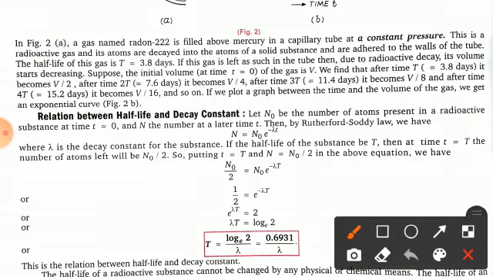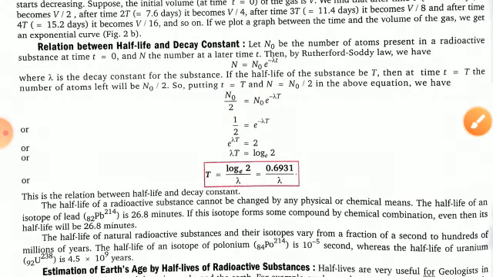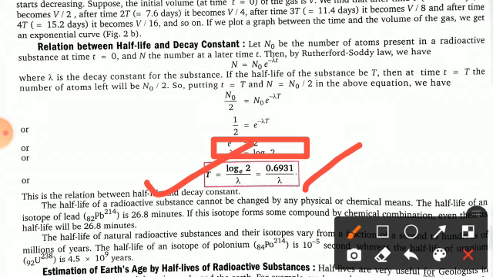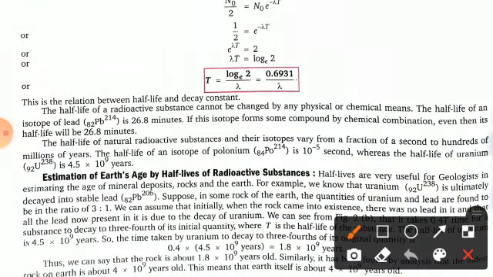Putting t = T and N = N0/2 in the above equation, we get N0/2 = N0 e^(-λT). If you cancel out N0 from both sides, this comes out to be 1/2 = e^(-λT). Clear? Or you can simply say that taking the inverse, e^(λT) = 2, and if you take the log on both sides, then it comes out to be λT = log_e 2. Finally you will get the expression T = log_e 2 / λ, or you can write it as T = 0.6931/λ, where 0.6931 is the value of log 2 base e. So this is the relation between the half-life and the decay constant.